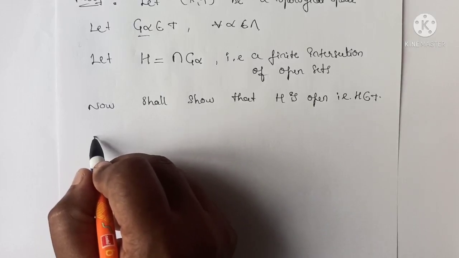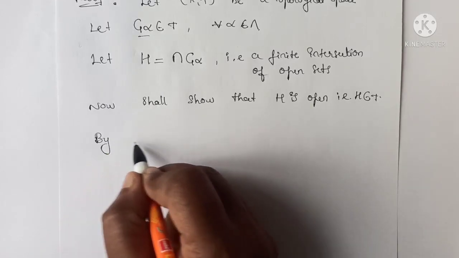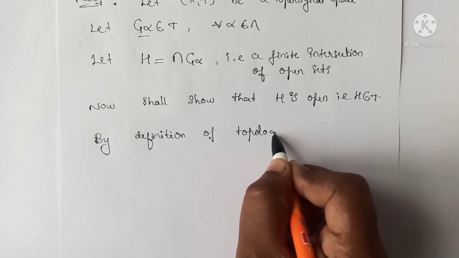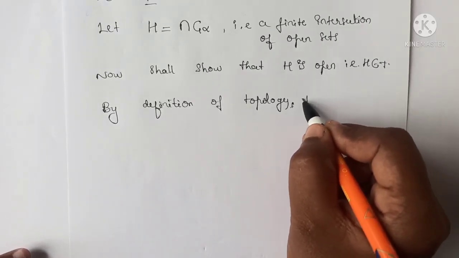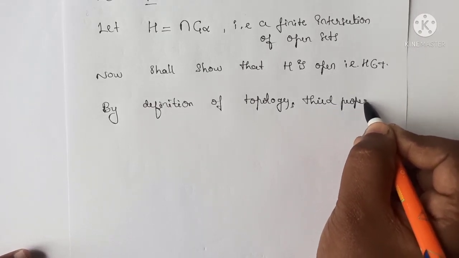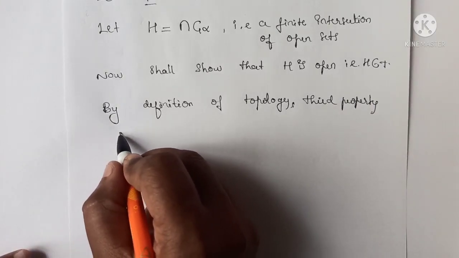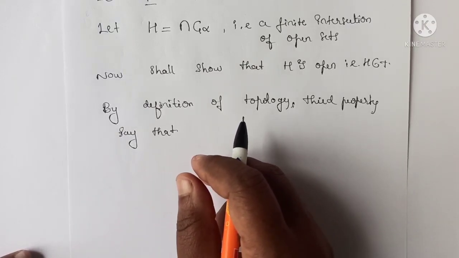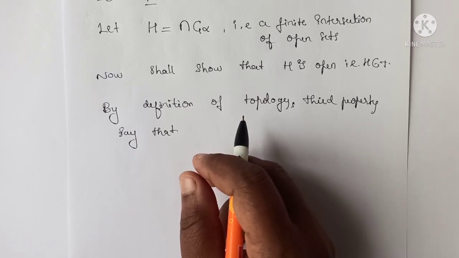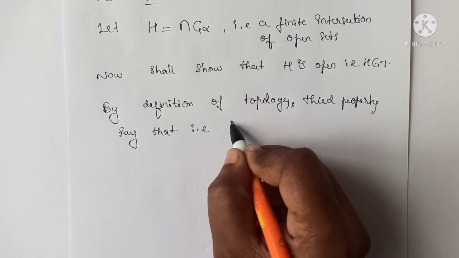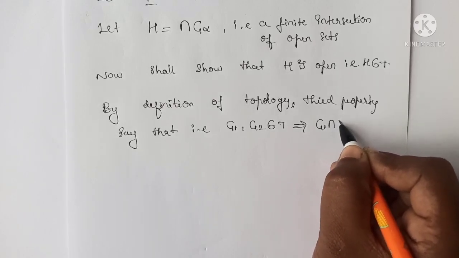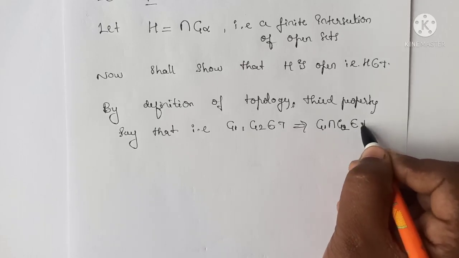Now again by the definition of topology, the third condition or third property says that the finite intersection of any two subsets belonging to T again belongs to T. So that is, G1, G2 belongs to T implies that their intersection also belongs to the topology T. So this is by the definition.